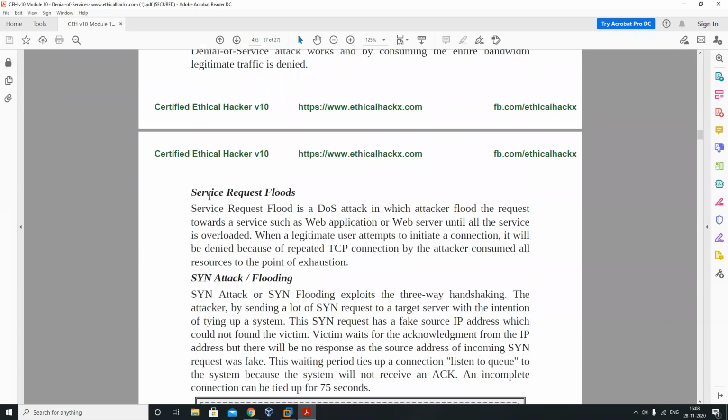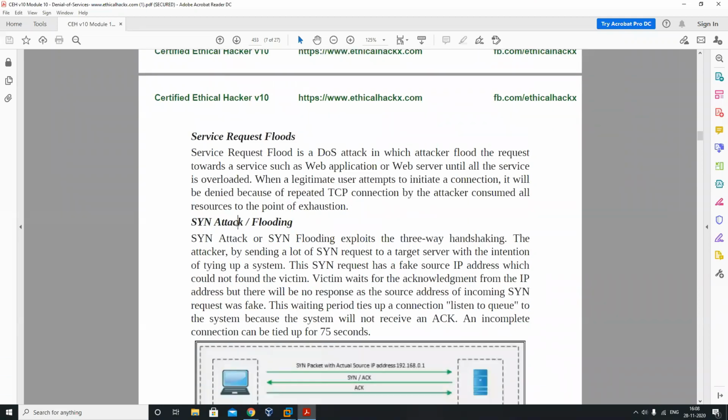So you can see the service request flood, which is your TCP flood attack, which is your synchronization flood that we already did. A service request flood attack is a DoS attack in which the attacker floods requests towards a service, such as a web application or web server, until the service is overloaded. When a legitimate user attempts to initiate a connection, you can see they will be denied by the server because a bunch of requests has already been created.